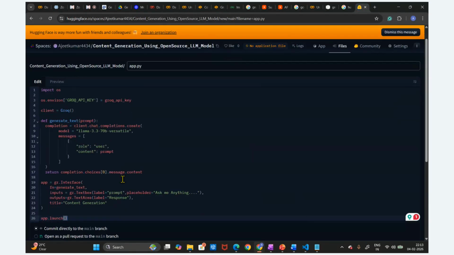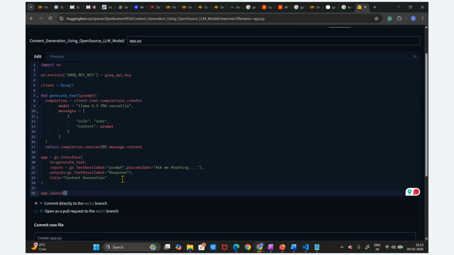In the launch, what I'll do, we have to write share equal to false. Shareable link, right? Shareable mode, we have to set to false. By default it is going to create a publicly shareable link, but we don't require that publicly. Okay, fine. App.launch. Yes. Okay, fine.